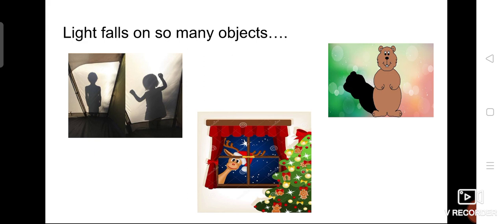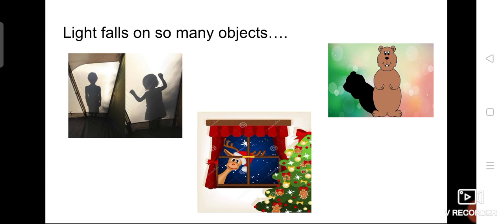And then the third thing: when light falls, you are able to see through it. For example, if it is a glass window, you can see the things which are present outside also, isn't it? So light falls on so many objects. If light falls on so many objects, what are the things you can observe? An image will be formed, a shadow will be formed, and you can see through it very clearly.